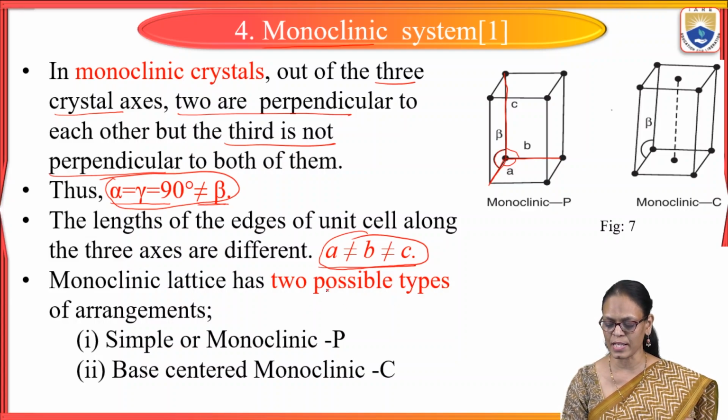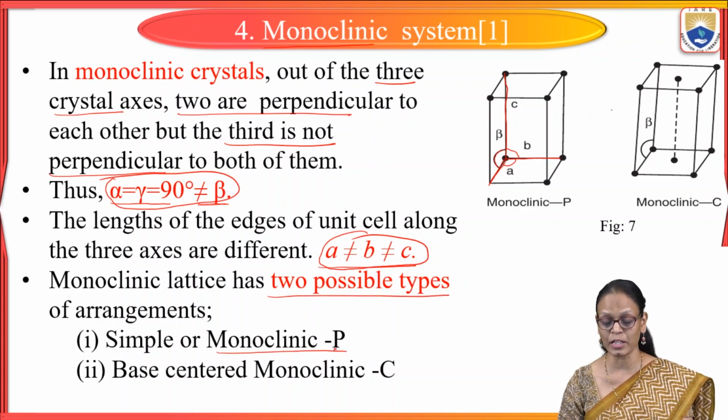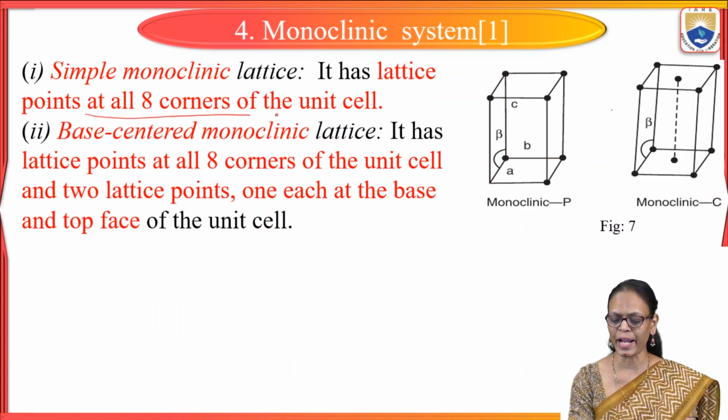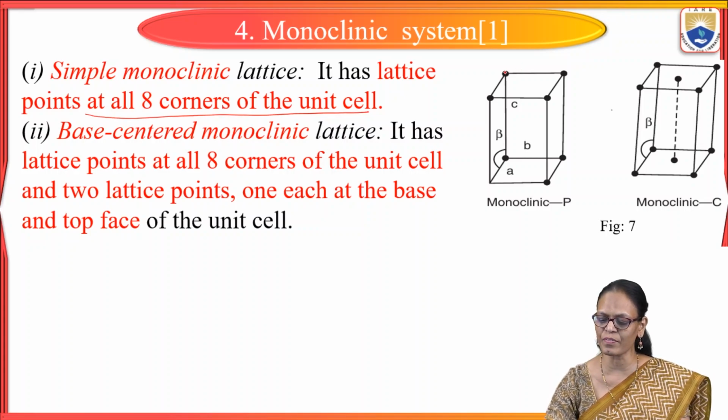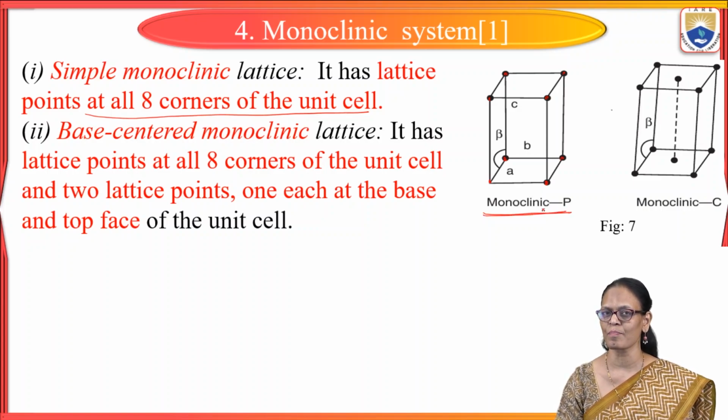And coming to these arrangements, there are 2 possible types of arrangements. One is monoclinic P, primitive, and then monoclinic C. P is primitive, meaning atoms at the 8 corners of the unit cell. So whenever we have atoms only at the corners of the unit cell, we are calling it primitive. So this is monoclinic primitive. A not equal to B, not equal to C. Alpha is equal to gamma is equal to 90, but not equal to beta.